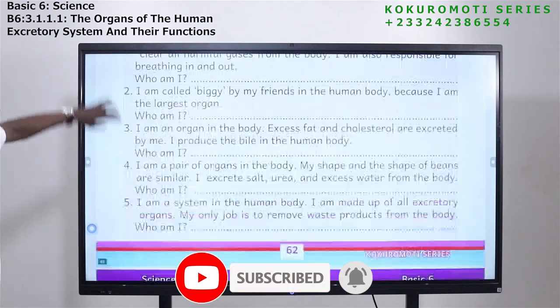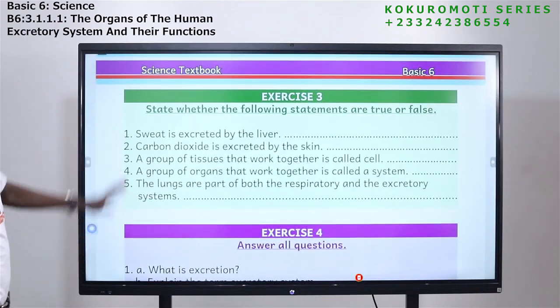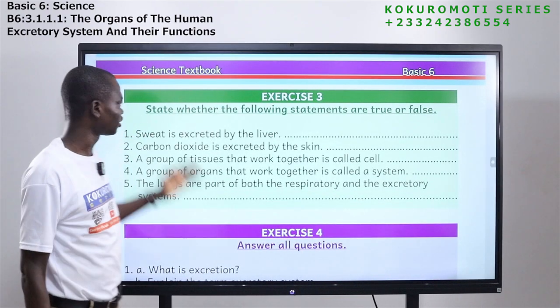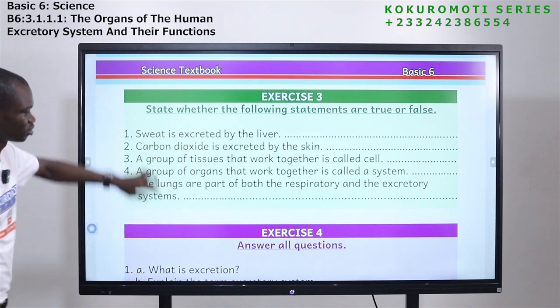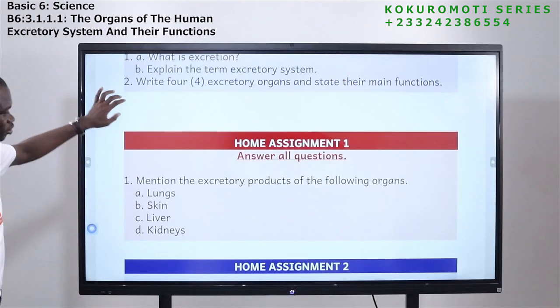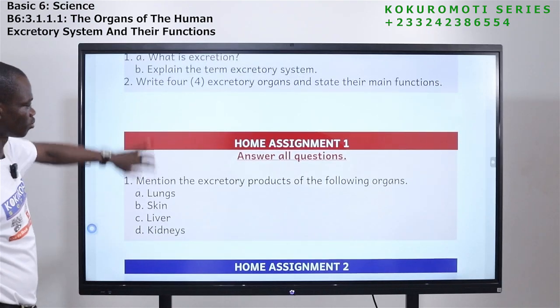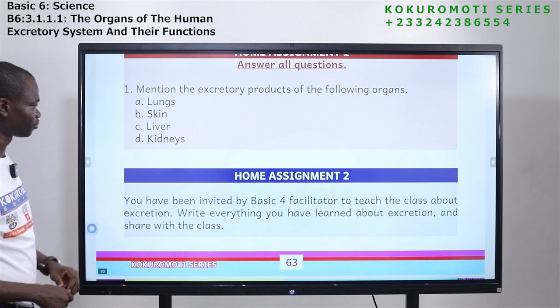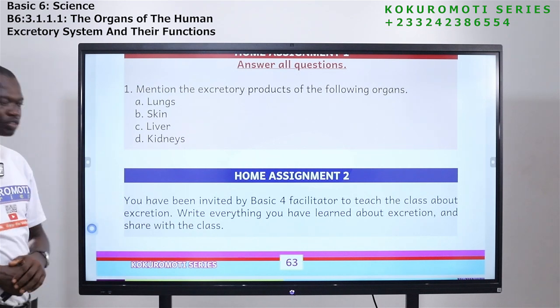Okay. Now let's look at the next one. Oh, let me leave it for you. They are cheap questions. I don't want us to spend much time there. Let's come to exercise 3. This is true or false. Exercise 4. You have to provide some answers here. We have home assignment 1, home assignment 2. So this is what we have for today.